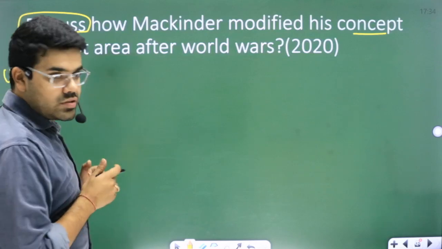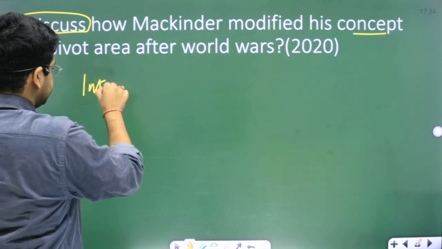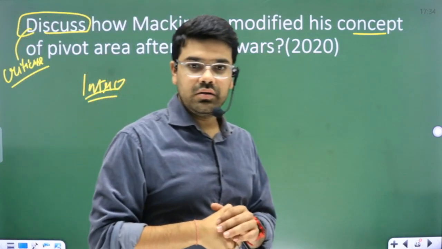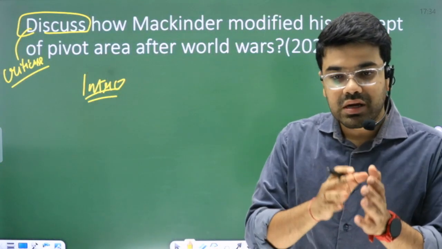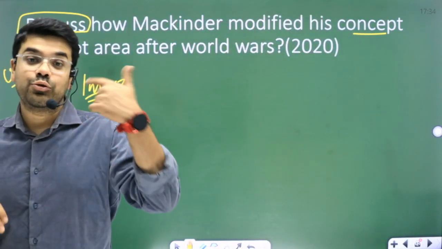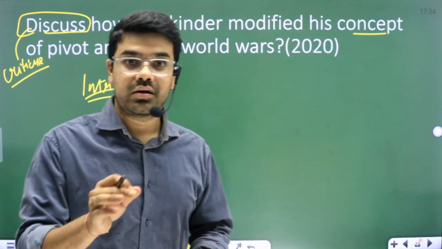You can use an introductory statement. What was the main statement of Mackinder? Who commands the pivot area commands Eastern Europe, and who commands Eastern Europe commands the World Island, and who commands the World Island will command the world.